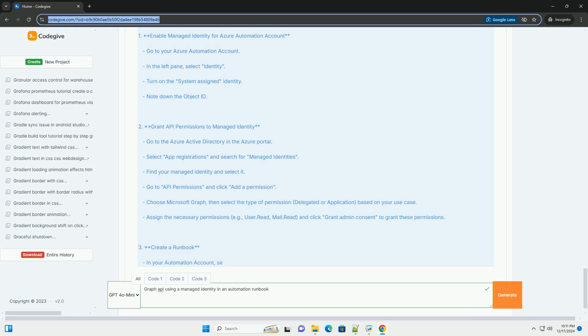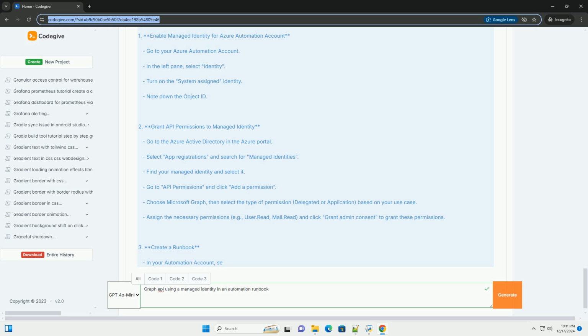Access token retrieval. The script retrieves an OAuth2 access token from the Azure Instance Metadata Service, IMDS, using the managed identity. Authorization header. The access token is included in the authorization header for the API call. API call. The Invoke-RestMethod cmdlet is used to call the Graph API endpoint to list users. Output. The script outputs the display name and email of each user returned by the API.